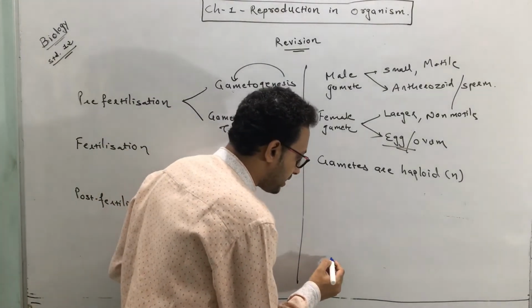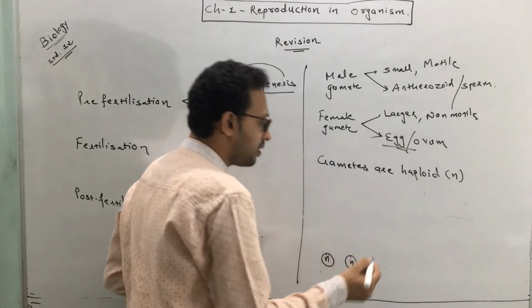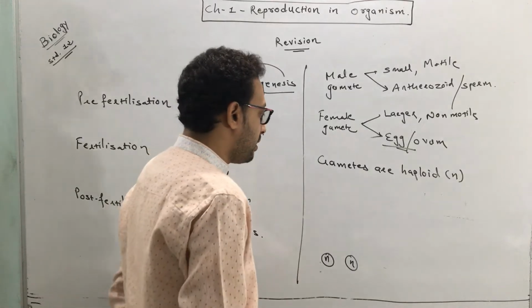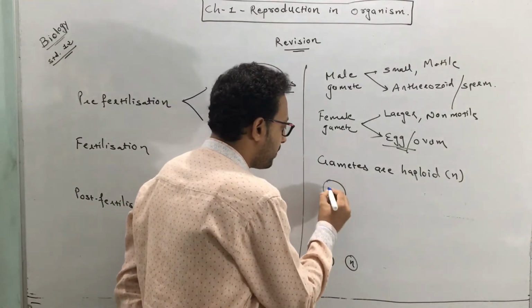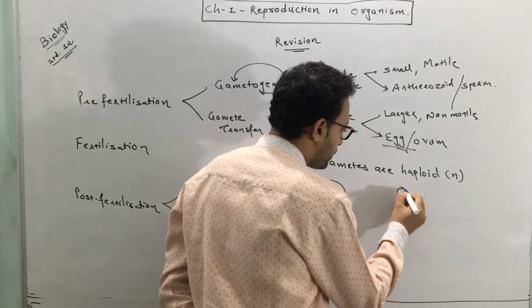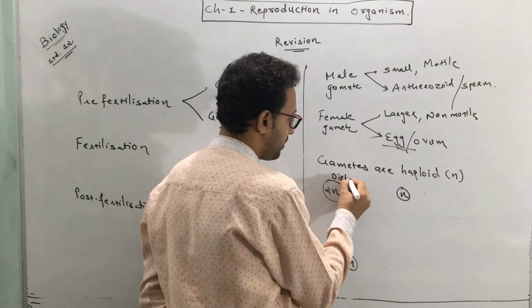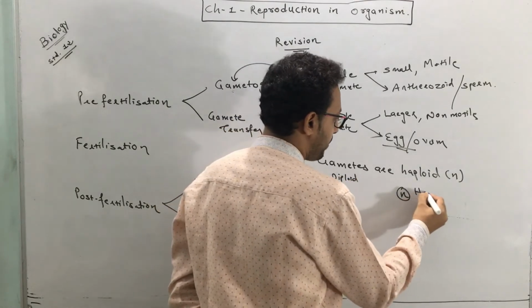So suppose assume that these are the gametes which are produced, male gamete or female gamete. But they may be produced from a diploid organism or from a haploid organism. This is a diploid and this is a haploid.